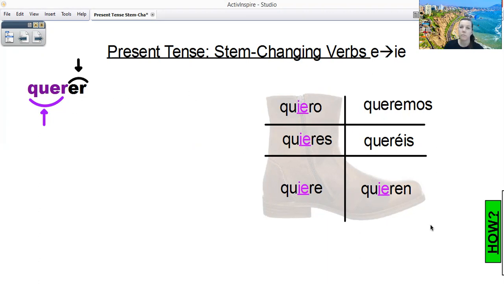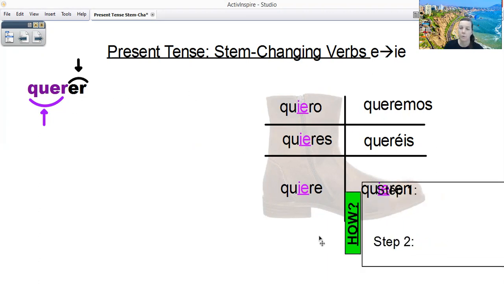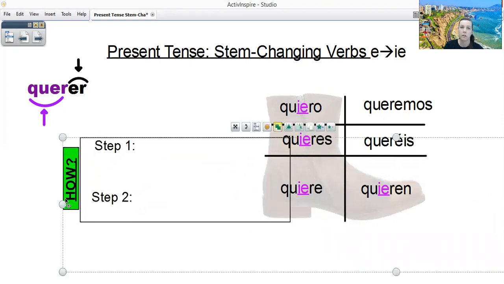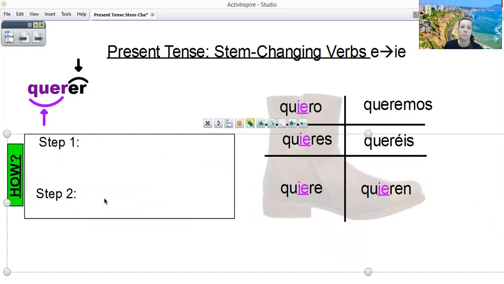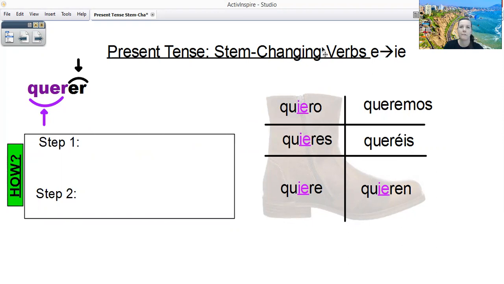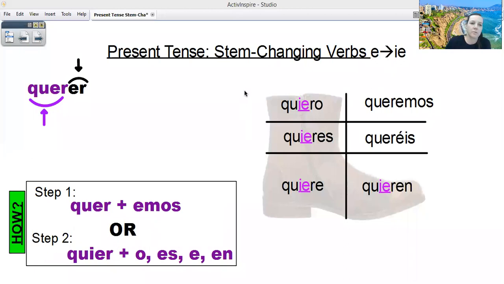So how do we do it? How do we conjugate? Step one is you drop your ER off the end of a verb. That's how we conjugate, right? You drop your ER, and if it is the nosotros or the vosotros form, you just add your EMOS.